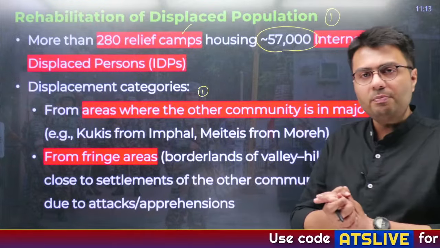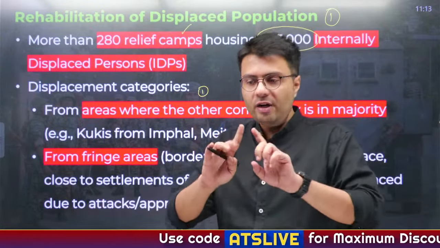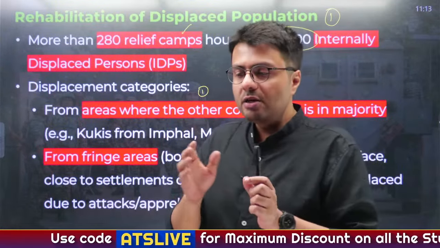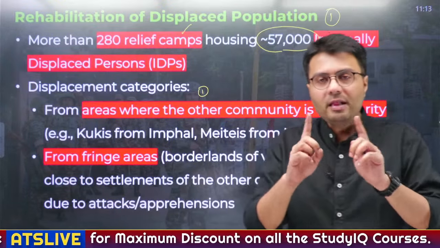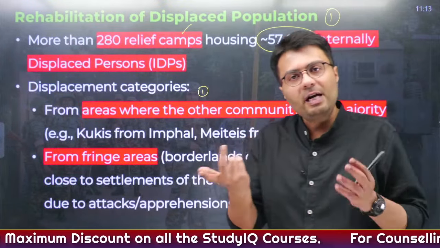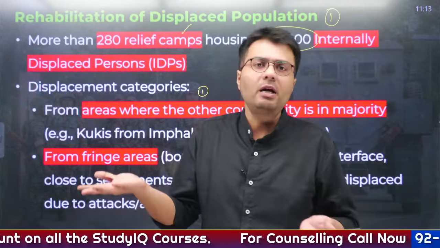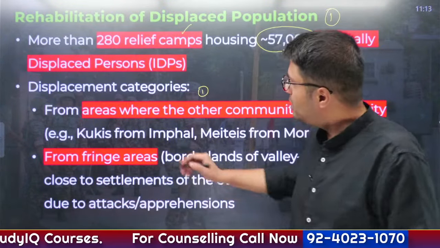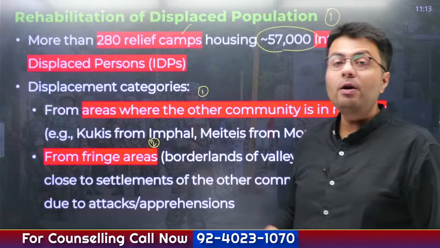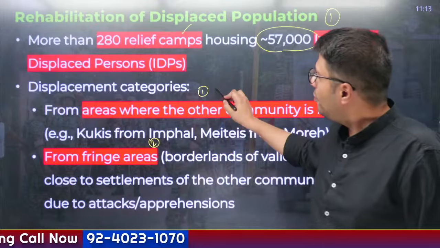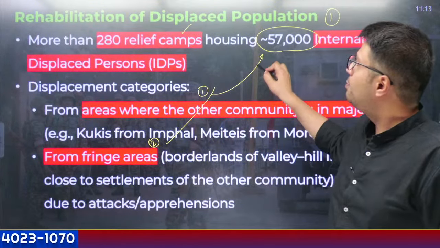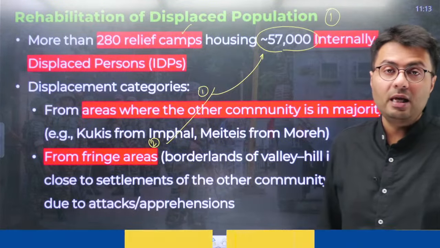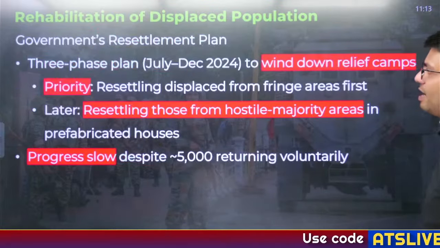The second category are the people who live on fringe areas. Fringe areas means periphery. So there is a possibility that in a Meitei dominated area, on the peripheries, they might be from the Kuki-Zo community. Similarly, vice versa is also true. So this is the second type of internally displaced people. Both of these groups are housed in the displacement camps which were set up by the government in order to provide safe refuge.